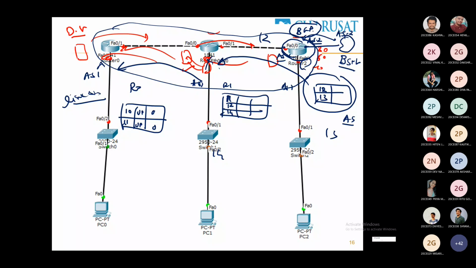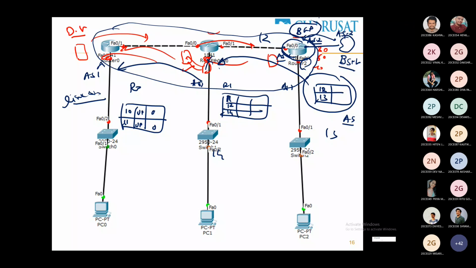Is it clear? So I gave you a glimpse of three types of routing algorithm: distance vector, link state, and border gateway. When to use border gateway? When it links two different bigger networks or two giant organizations. If you want to connect two giant organizations, then we require the BGP protocol, Border Gateway Protocol.